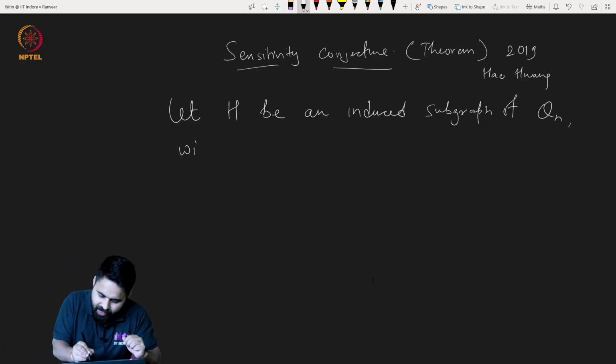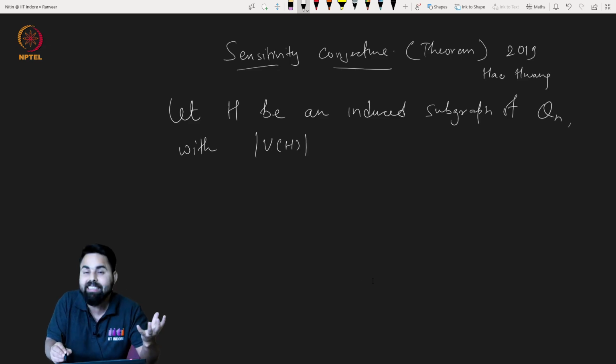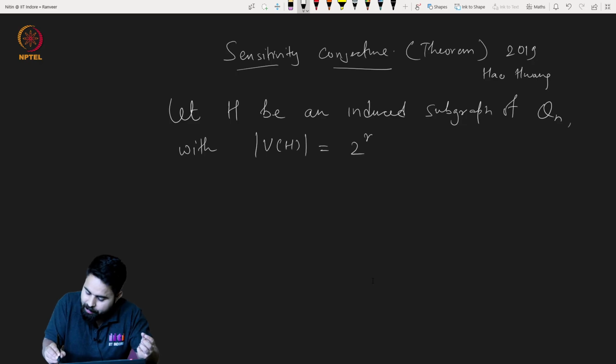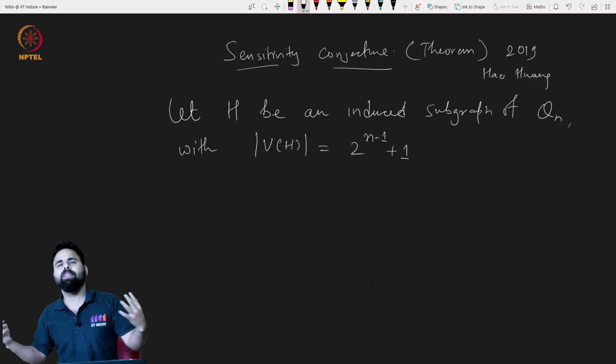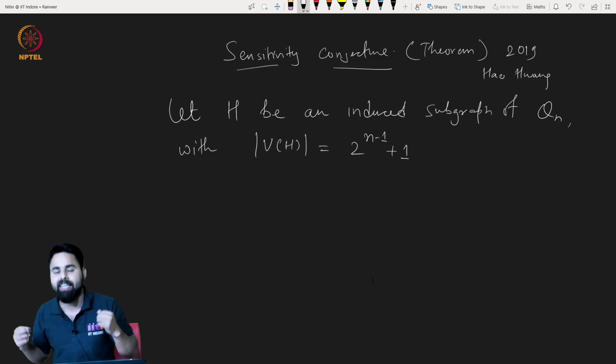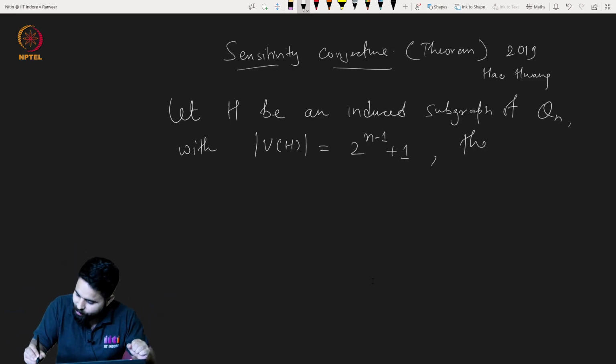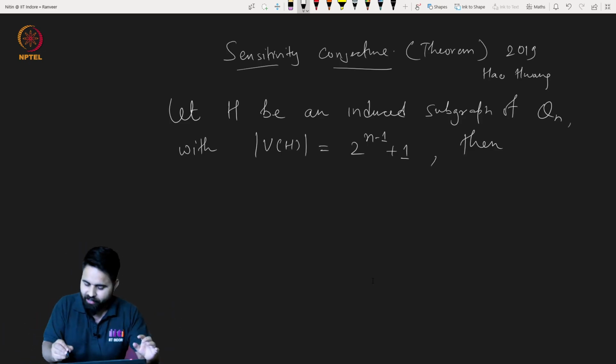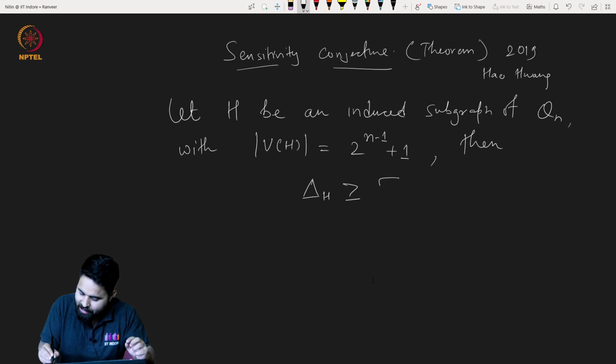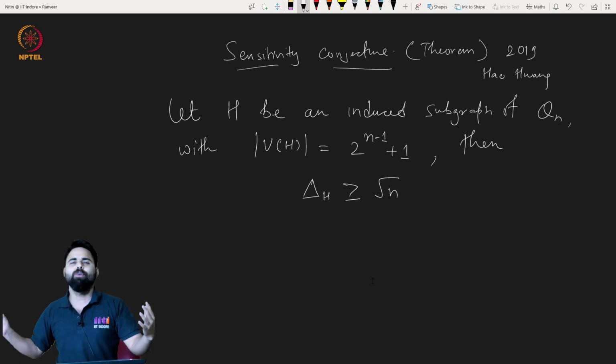The number of vertices in H is 2 raised to the power n minus 1, plus 1, basically 1 more than half of the number of vertices in Qn. Then the maximum degree of H is at least square root of n. So we will prove that.